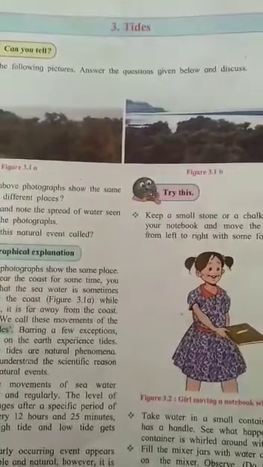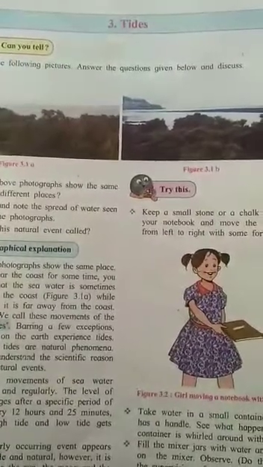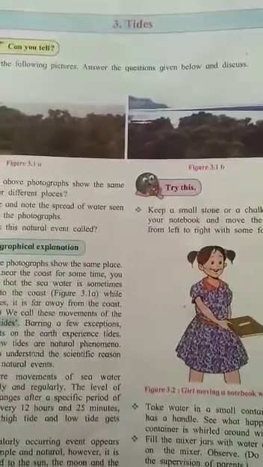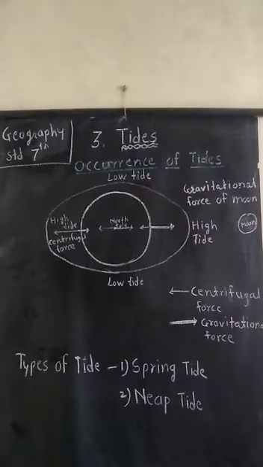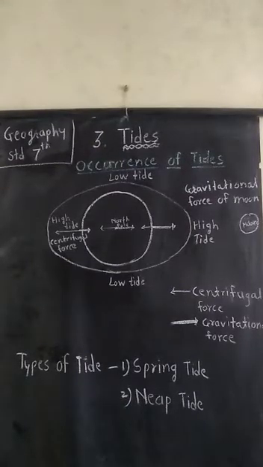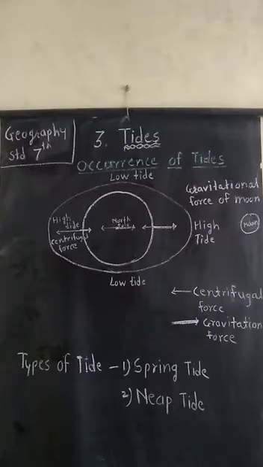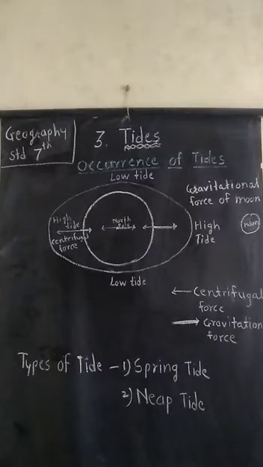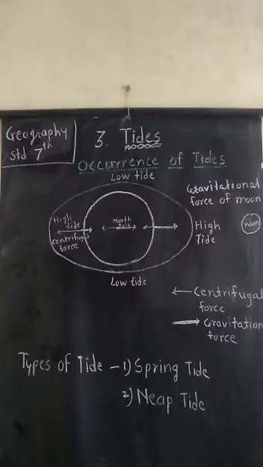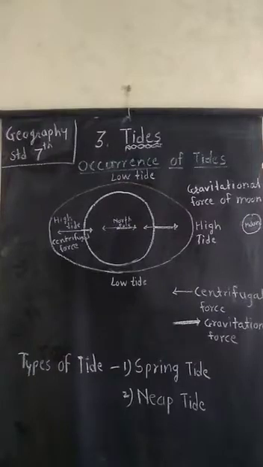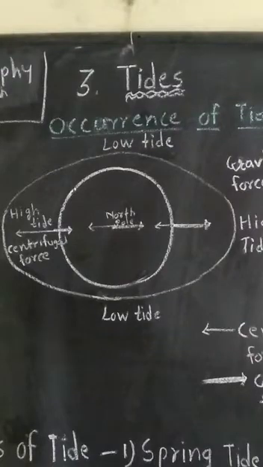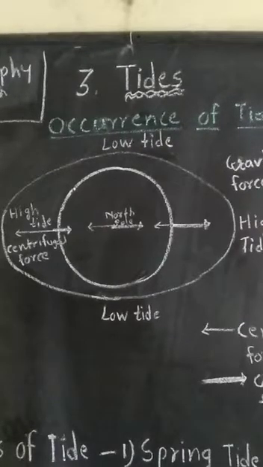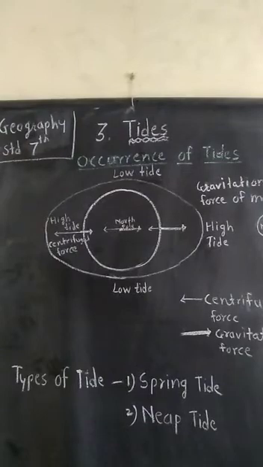So, what is a tide? The movements of the sea water changing after a specific period of time is called tide. All the coasts on the earth experience tides. Let us try to understand the specific reason behind this natural event. This regularly occurring event appears to be quite simple and natural, but it is directly related to the sun, the moon and the earth, and the gravitational and centrifugal forces that interact between them.